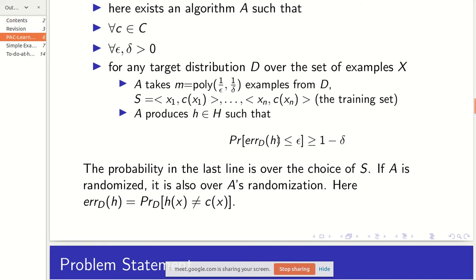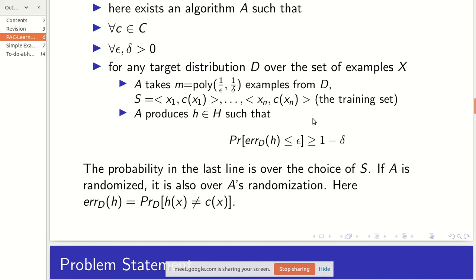Okay, so it might not be possible for us to restrict the probability by epsilon every time for any possible set of examples which we take from D. But for most of the times, by most of the times I mean with probability at least 1 minus delta, this equation will hold. So that's what we are desiring here.